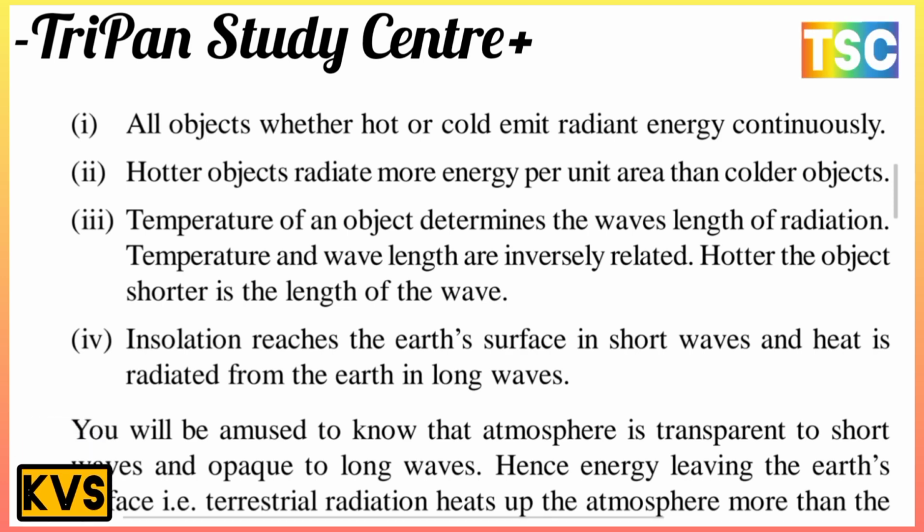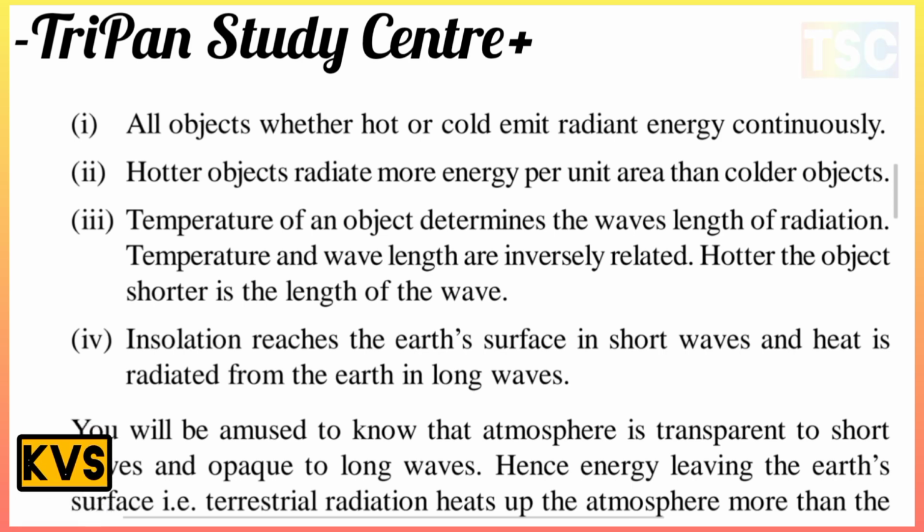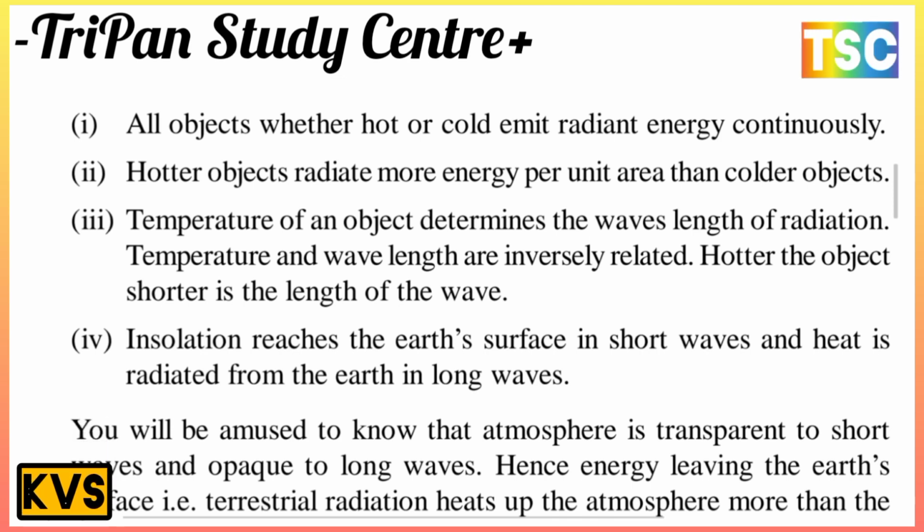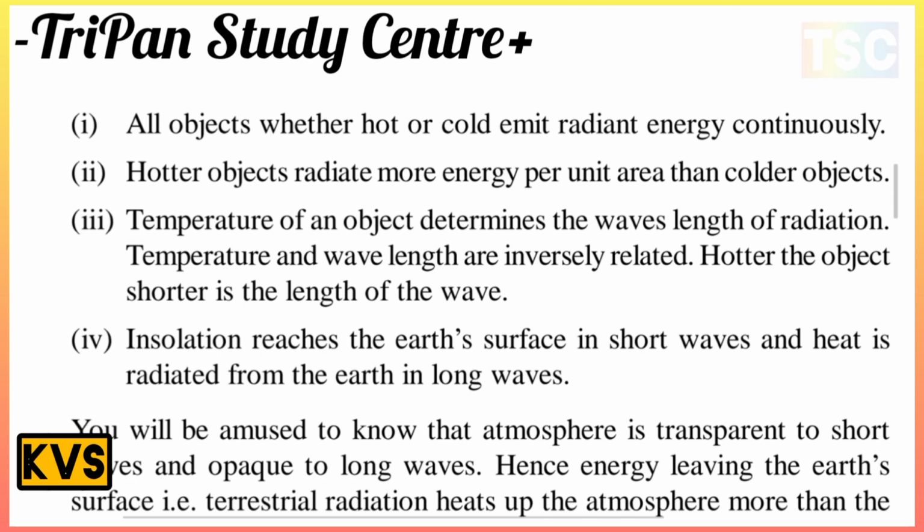Third, the temperature of an object determines the wavelength of radiation. Temperature and wavelength are inversely related: the hotter the object, the shorter the wavelength. And fourth, insolation reaches the earth's surface in short waves, and heat radiated from the earth is in longer waves.